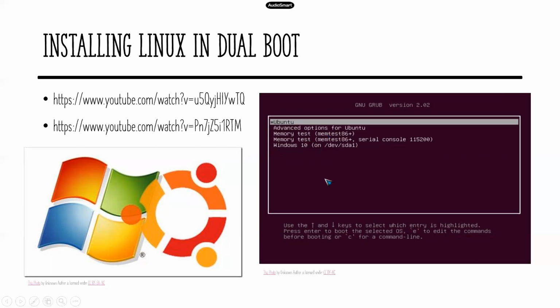But the limitation is you cannot use Windows while in Ubuntu. You need to use only the Ubuntu operating system. If you want to use Windows, you cannot do that in dual boot. Okay, so that is the limitation.